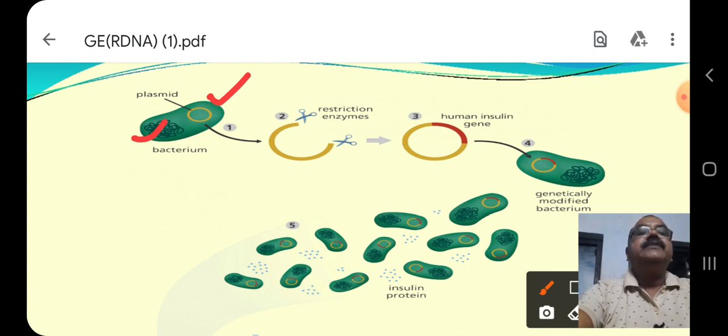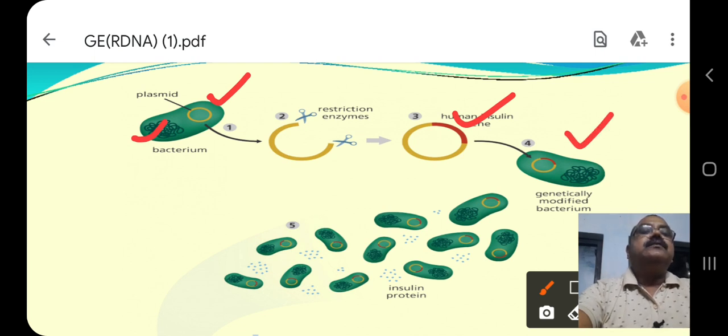of the DNA. Similarly, in case of a human insulin gene, it is isolated, which is marked in red color. Then these two are combined to produce a recombinant DNA. Now, the recombinant DNA is introduced into the bacterium.